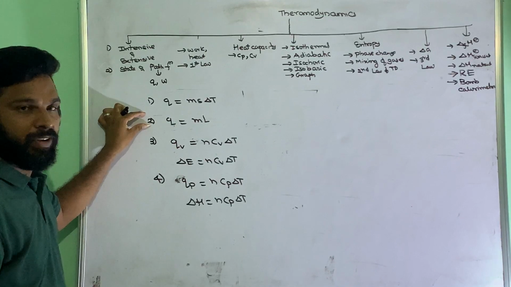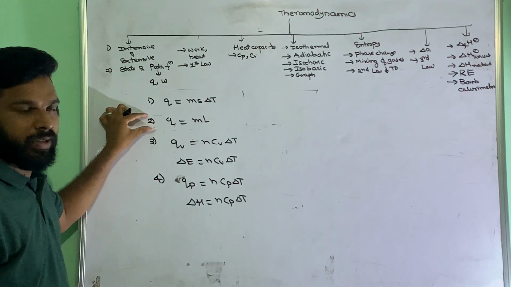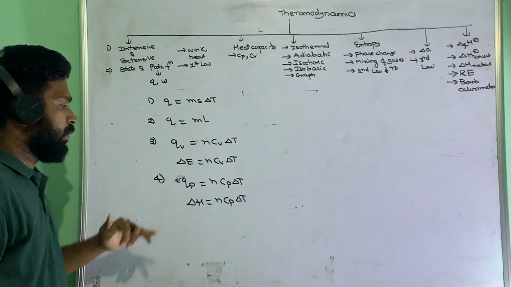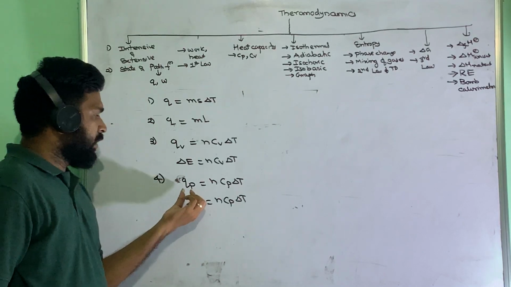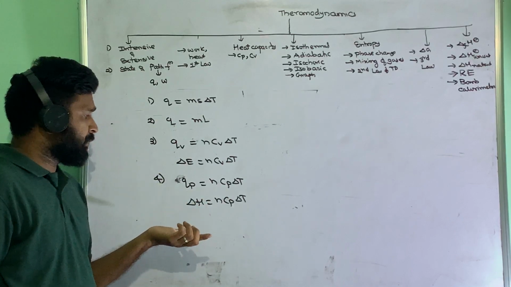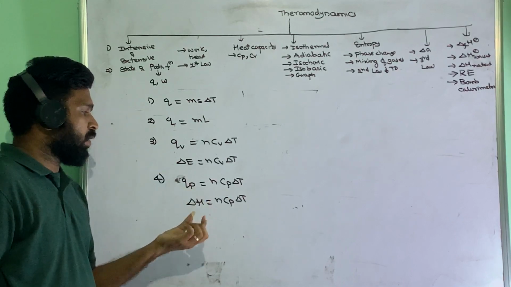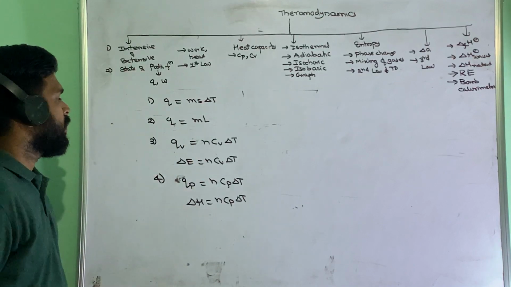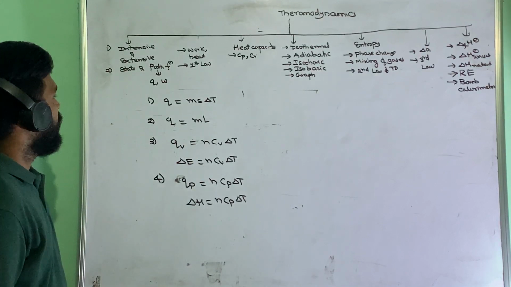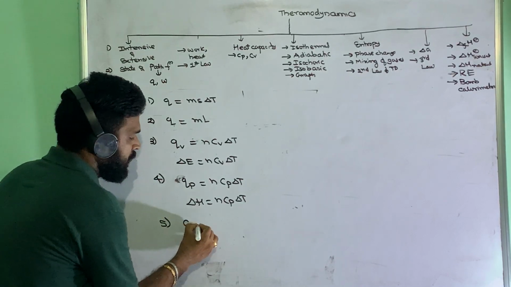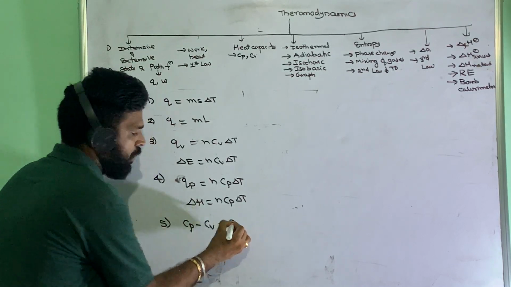Whenever equilibrium (a phase change) is there, you have to use the Q is equal to M l expression. Otherwise, when temperature changes, you have to use this one. So molar heat capacity at constant pressure gives the delta H, and heat capacity at constant volume gives the delta E related information. And we already know the C_P minus C_V relation will be R.